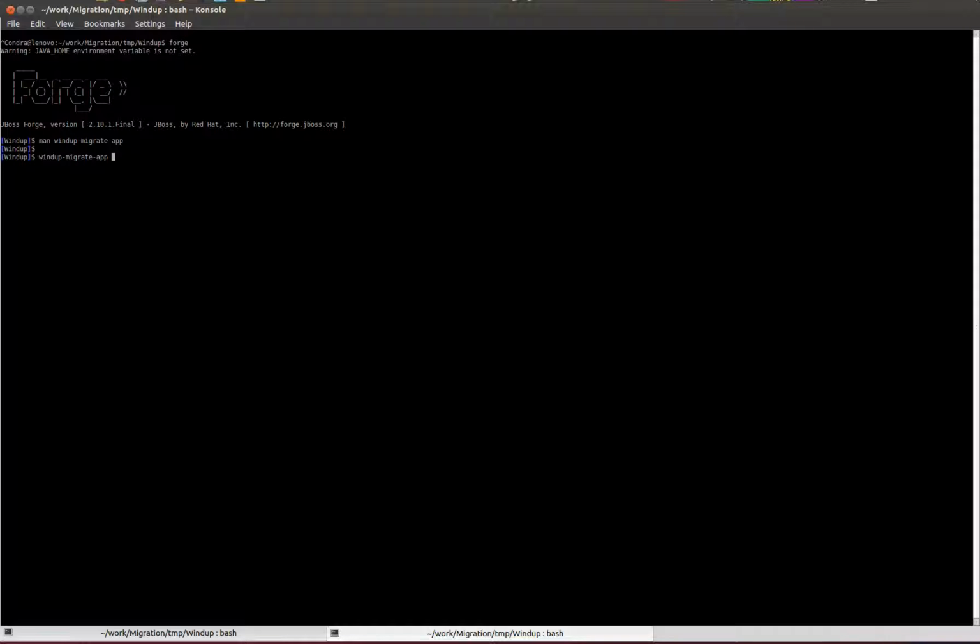So we want to specify which application to run against, which is specified by the --input parameter. I will use one of the applications that we use for testing, and the output will go to the report directory.